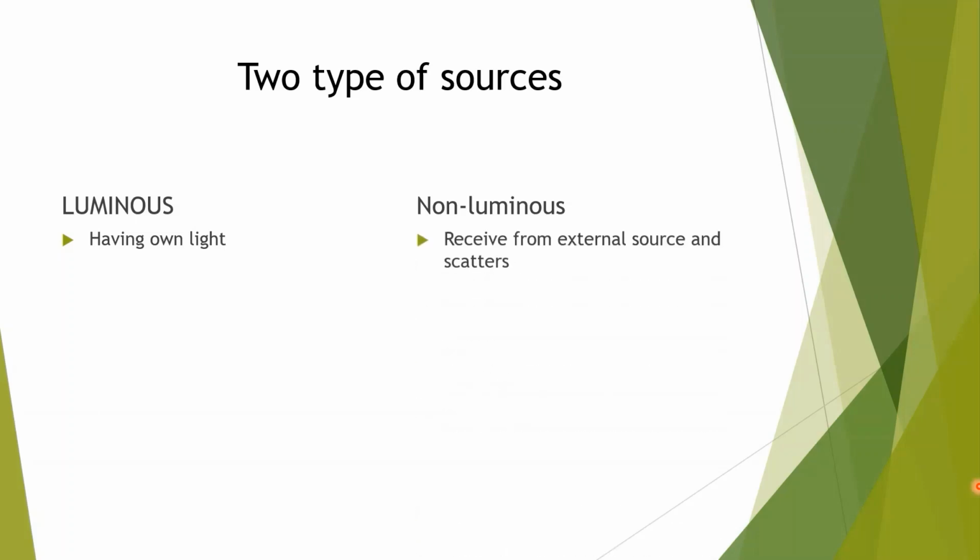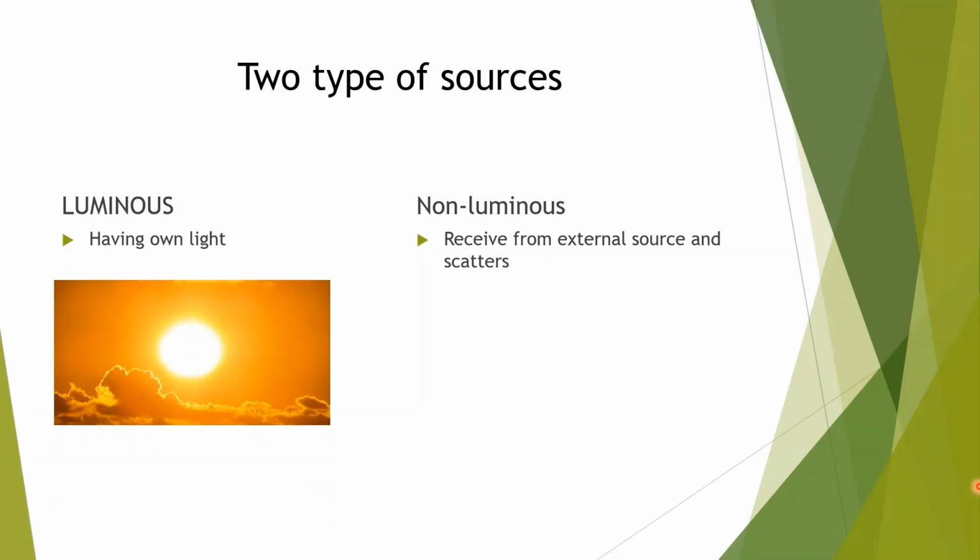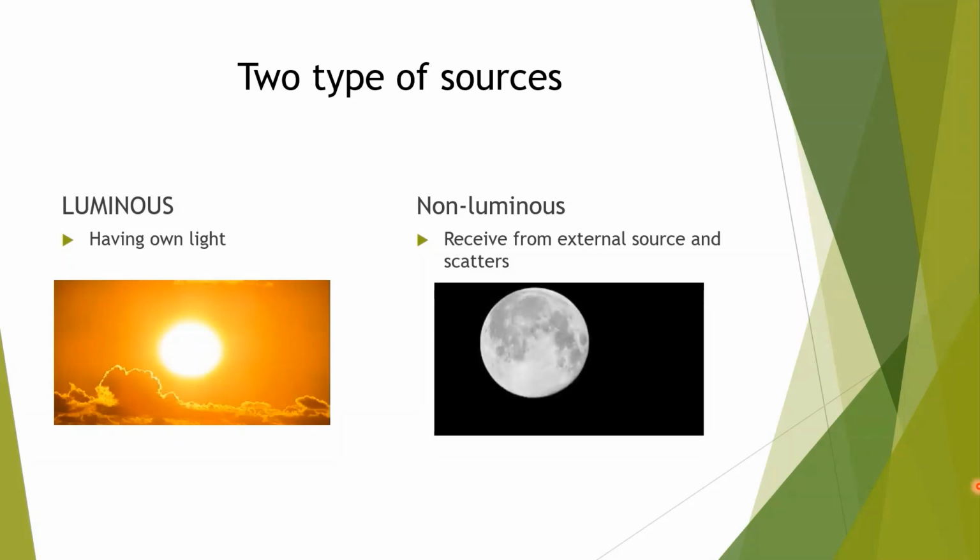Non-luminous: those sources which receive light from an external source and then scatter it are called non-luminous sources of light. For a luminous source, we are taking the example of the sun, and for non-luminous, the moon. The sun has its own light, that's why we say it is a luminous source of light.